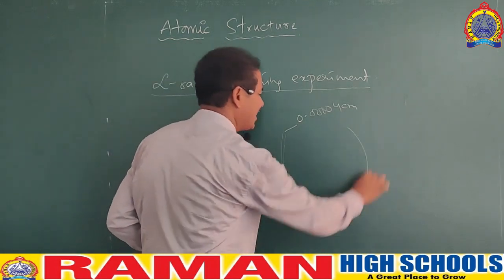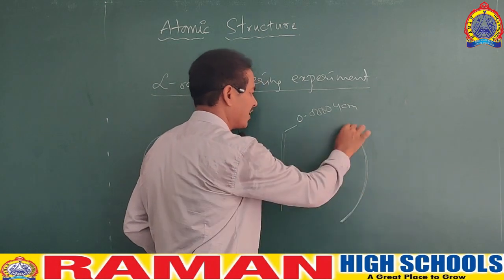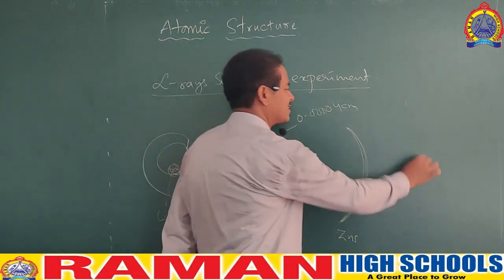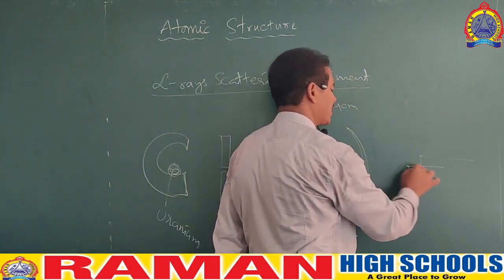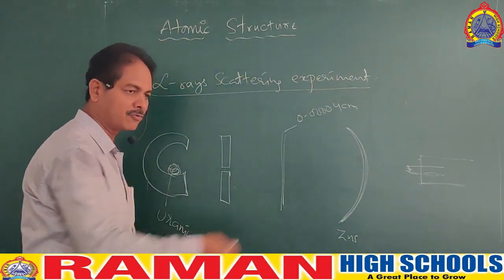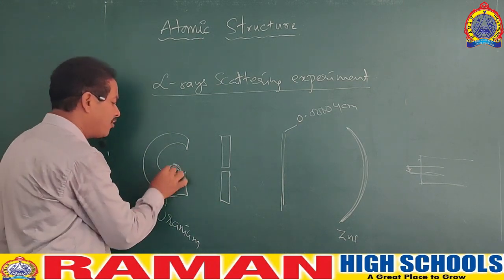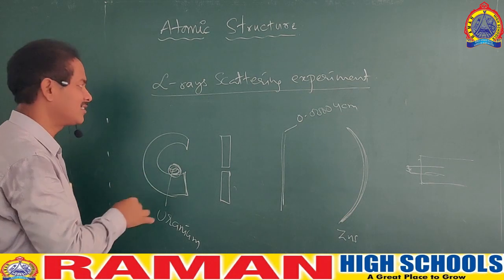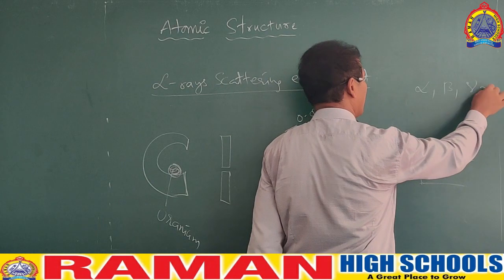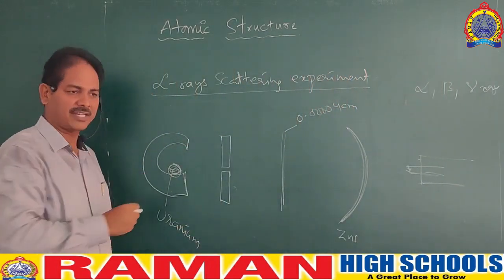After that, a screen is arranged, and this screen is coated with zinc sulfide. At the back of the screen, a powerful microscope is arranged. Why that arrangement of microscope is there, you will come to know. Now what happens in the experiment is, the radioactive element emits three types of rays: alpha rays, beta rays and gamma rays. Out of that, we require alpha rays.